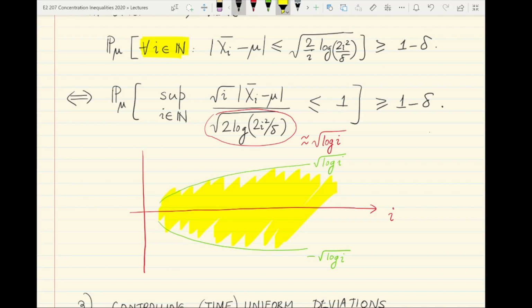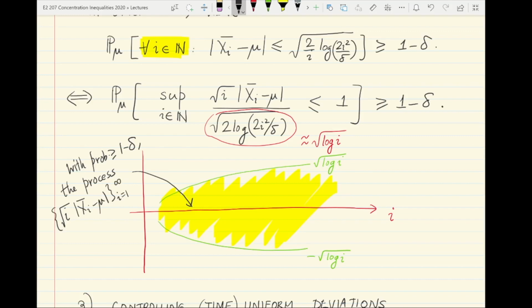All we are saying is that with probability at least 1 minus delta, the stochastic process given by square root i times x bar i minus mu, over all integers i, is contained within this shaded yellow region.